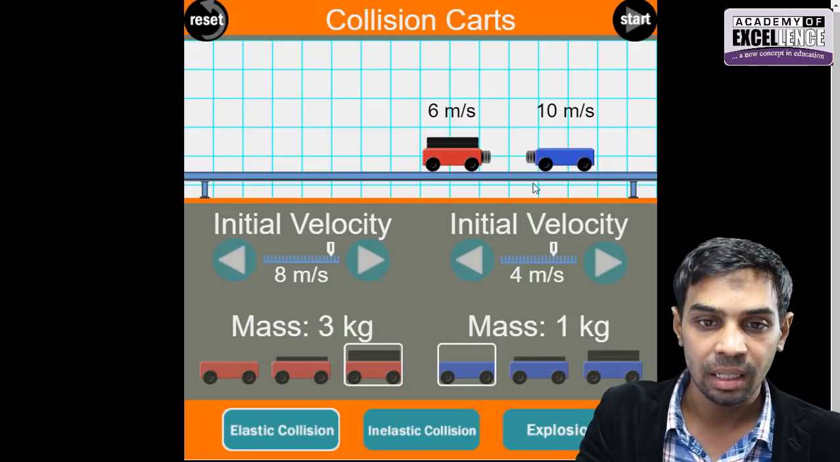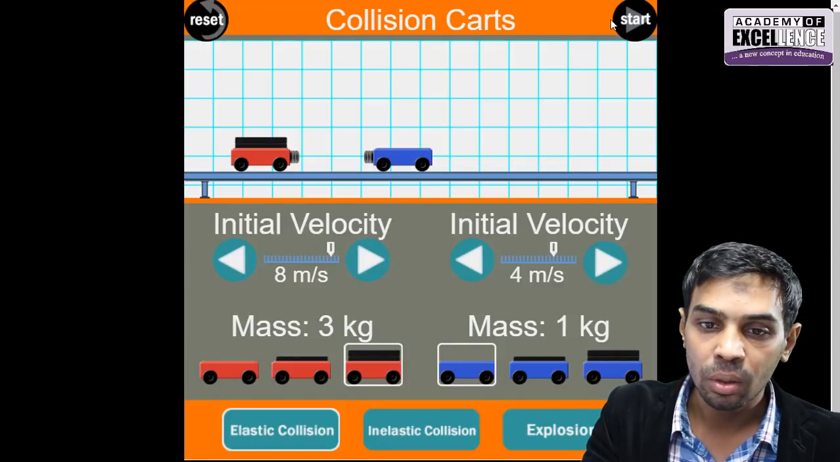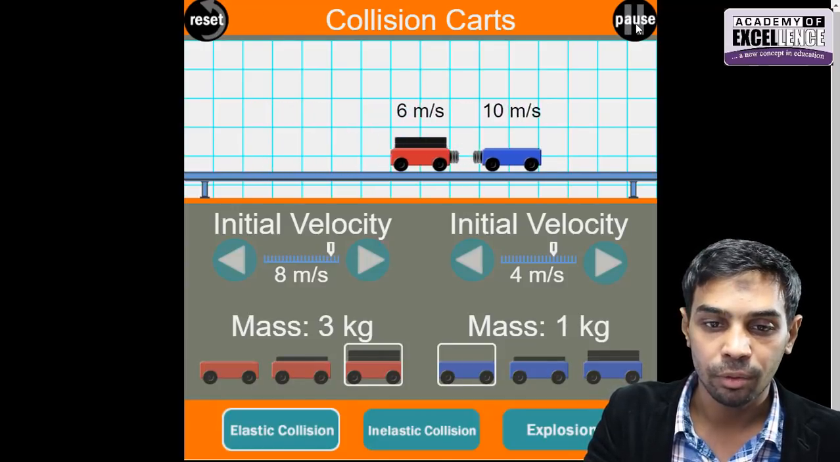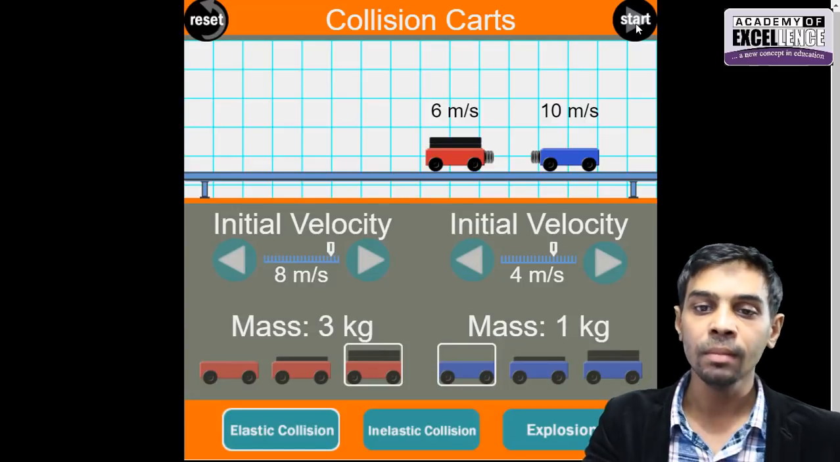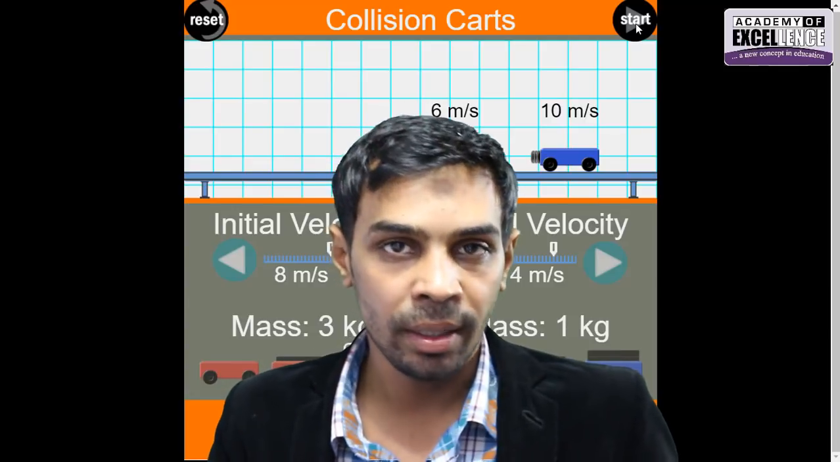This is the same as we have discussed in the video that we have already watched, that whenever there is going to be a collision, the total momentum before and the total momentum after is always going to be the same. So my dear students, I hope you have understood some of the basics regarding momentum.